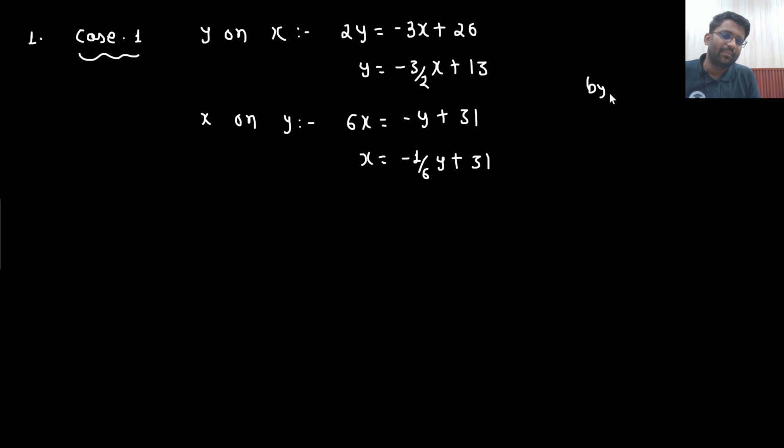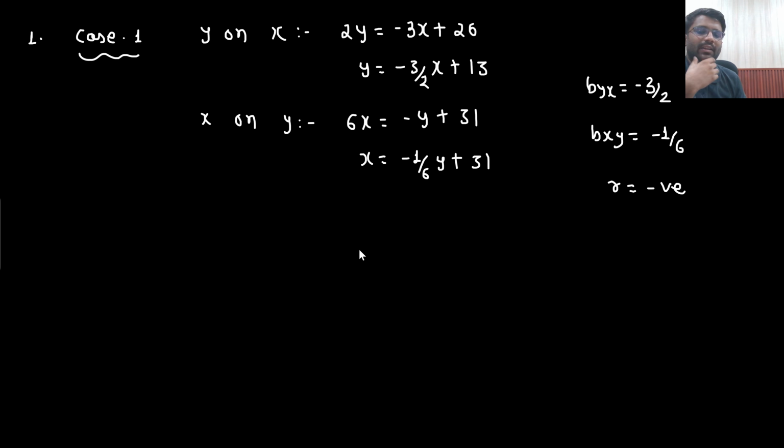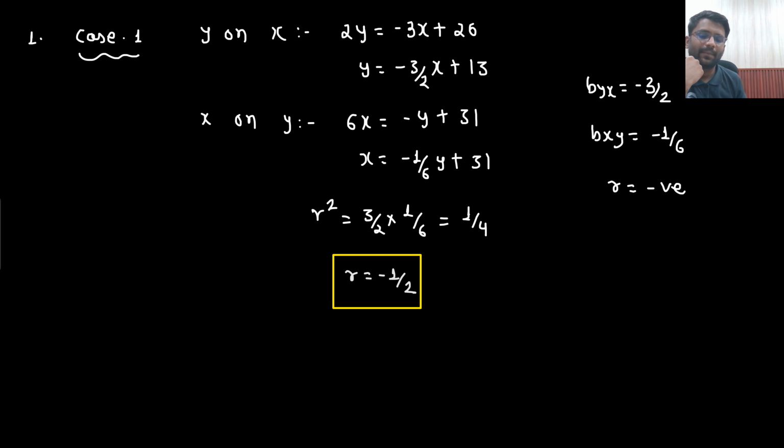Here you can see that byx is minus 3 by 2, negative. bxy is also negative. Then r will also be negative only, because all of them will have the same sign. What will be the value of r? Multiply the slopes. The r square will be simply the multiplication of the slopes, 3 by 2 into 1 by 6. What is the answer? 1 by 4. So the value of r is coming out to be minus 1 by 2. Right? Which is acceptable.